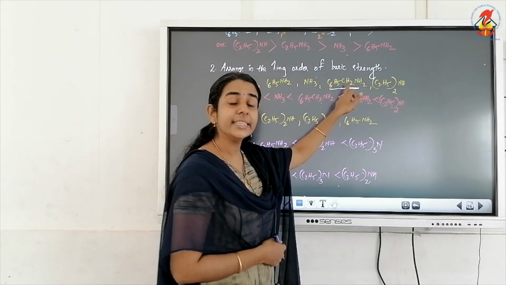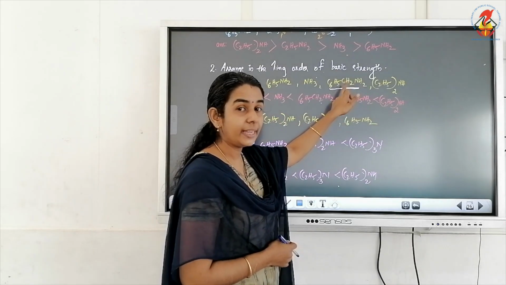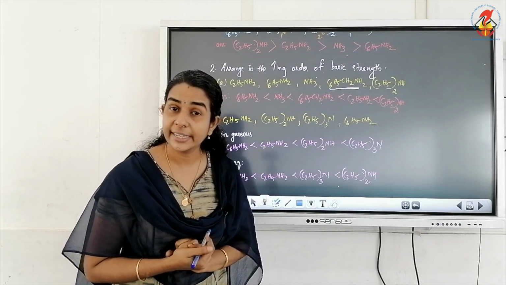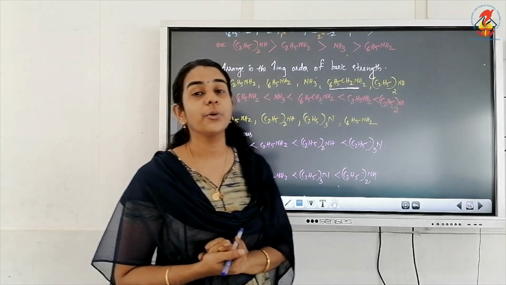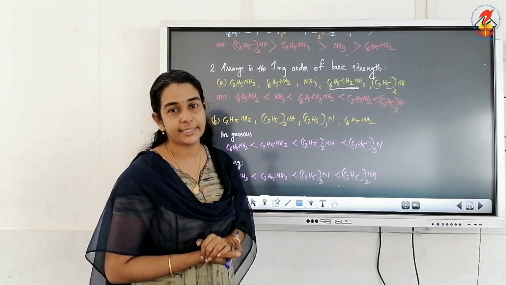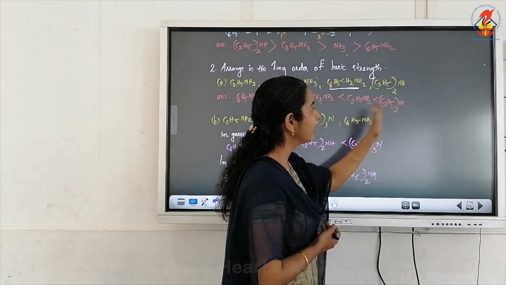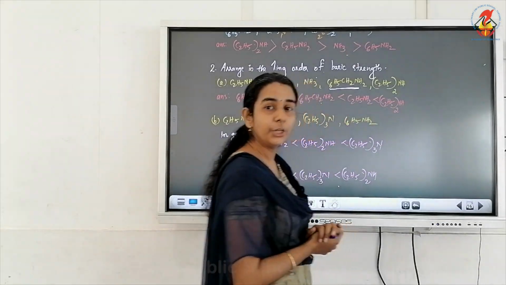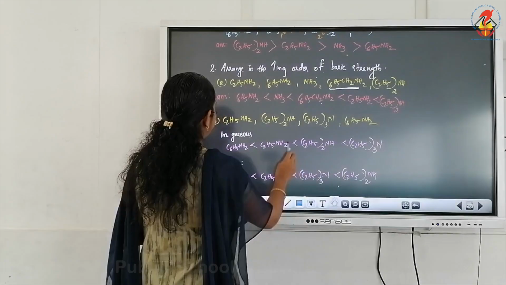Here it is an aliphatic amine, but along with that there is a benzene ring, and we know that benzene ring is -I or electron withdrawing. So comparatively its basicity will be less. Then comes a primary amine and then comes a secondary amine with two alkyl groups.